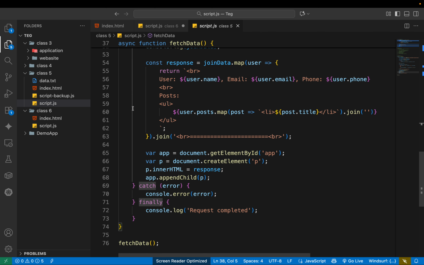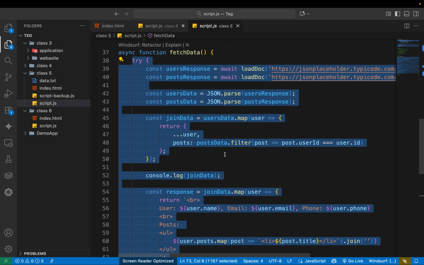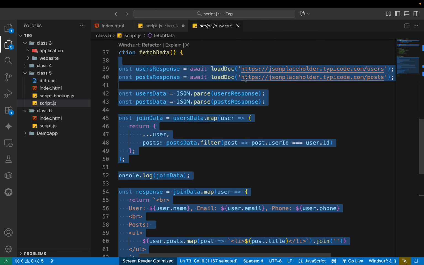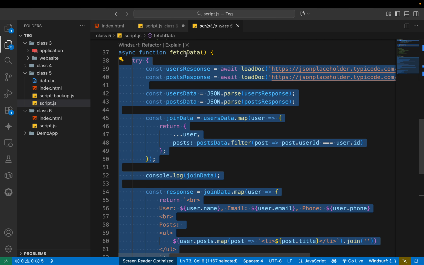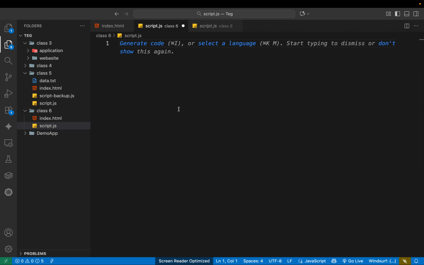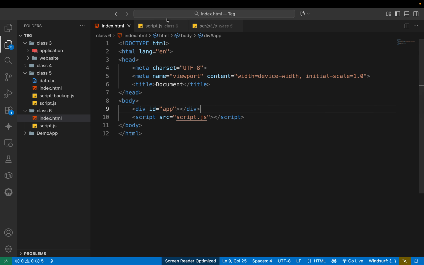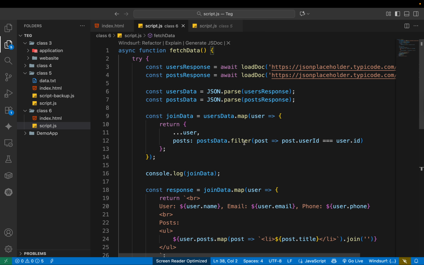So I just copy this code. Basically, I do not want to repeat the same code. For that purpose, I can use the fetch data function directly, copy and paste it here. After I paste it, this is the id app, and you can also see app.